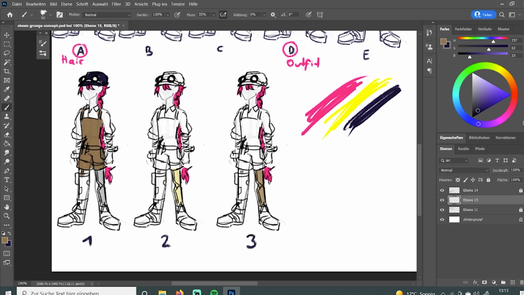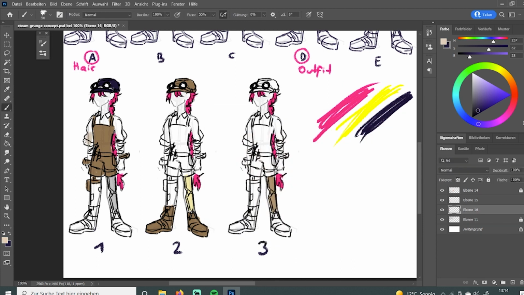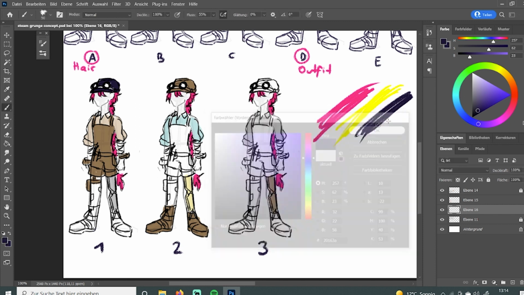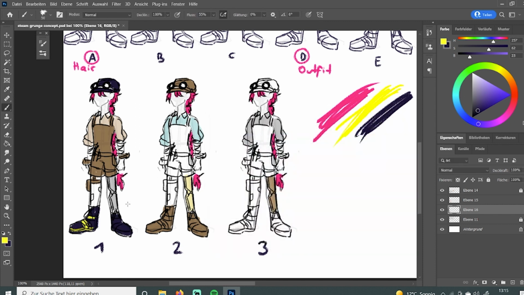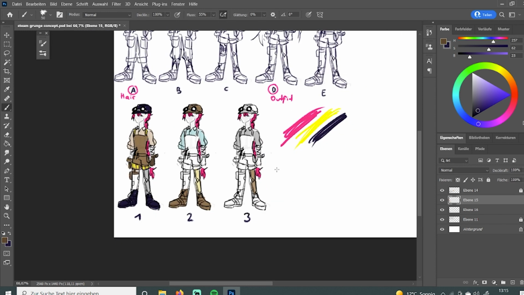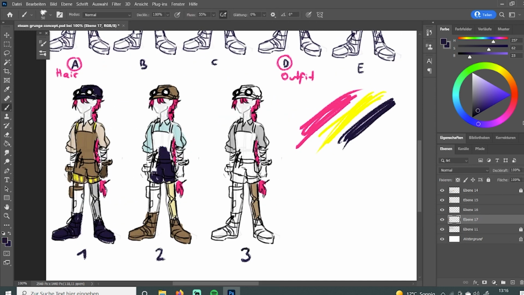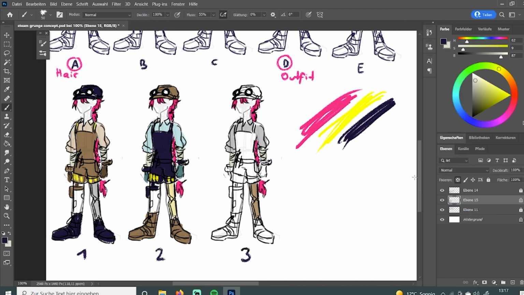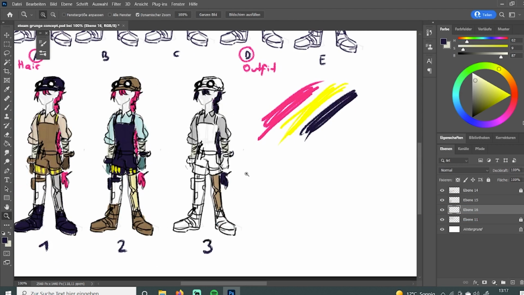Here you can see me trying out the color scheme. I was a fan pretty early on of the pink hair. I only changed it for number 3 later on just to see if maybe I did prefer the darker color, but yeah, I ended up going with the pink hair. I tried out how to include the bright yellow, which I think was my biggest struggle, but the thing I went with for 1 and 2 was to give them some yellow stripes on their pants. Overall, I went with number 1.